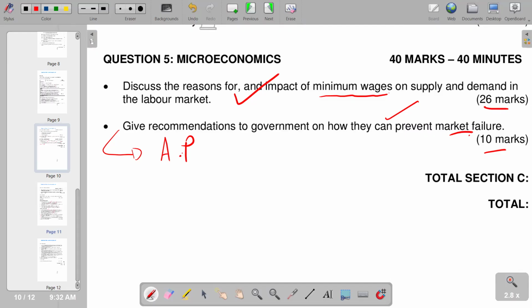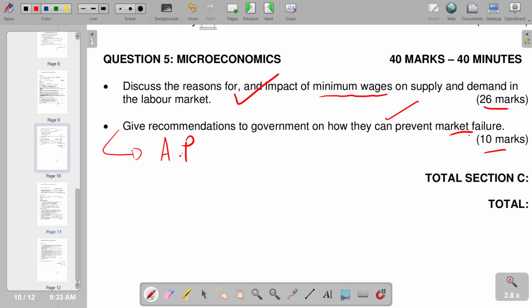So in a typical free market, the price of goods and services are determined by the forces of supply and demand. So when we have a free market, we are going to have the price being determined by the forces of demand and supply. So that is at the equilibrium point. That's where we're going to have the market price. So any change that is going to adjust the forces of demand and supply is going to lead to a market failure. So that's the situation that we have in terms of market failure.